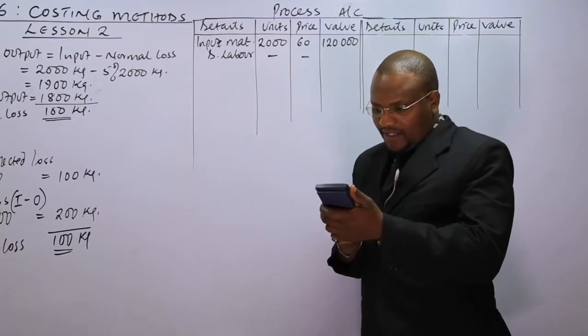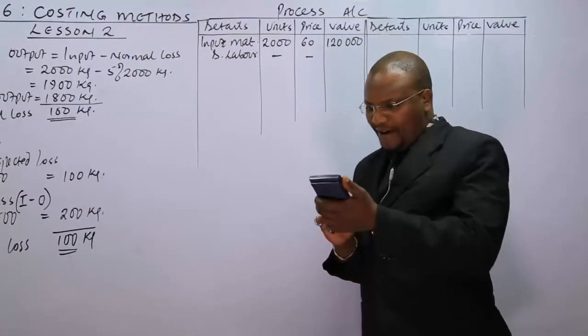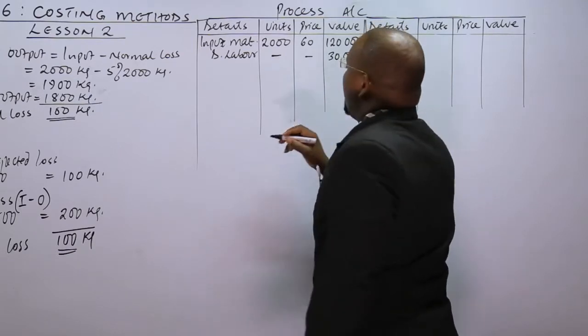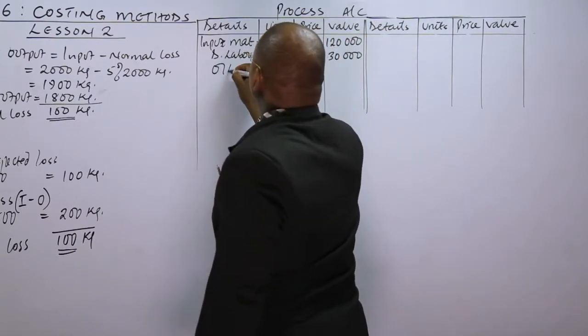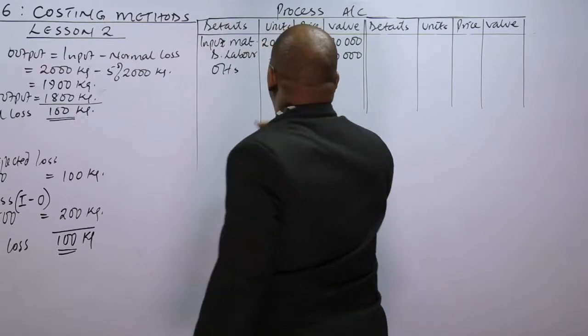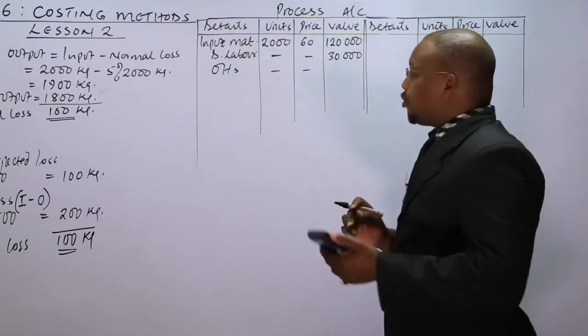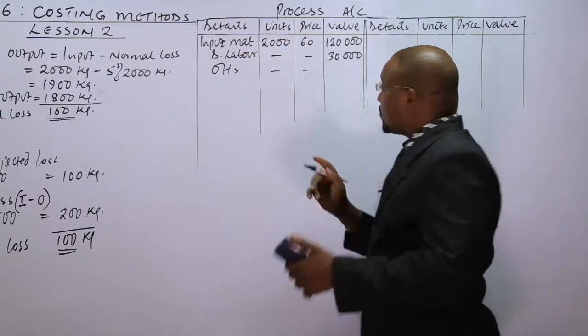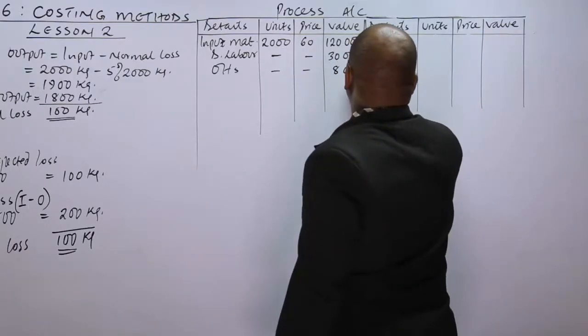So 200 hours times 150 per hour. This means we are having 30,000 as the direct labor. Then you have the overheads. Overheads, we have been told, are absorbed at 40 shillings. So it is 200 hours times 40 shillings. This is 8,000.